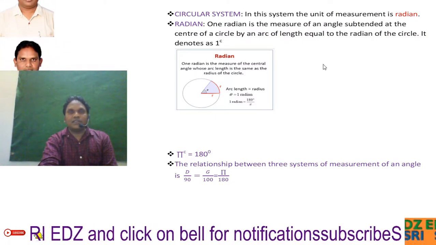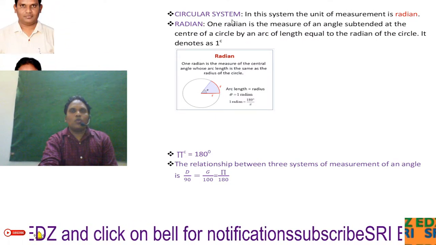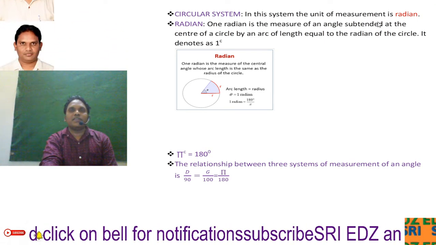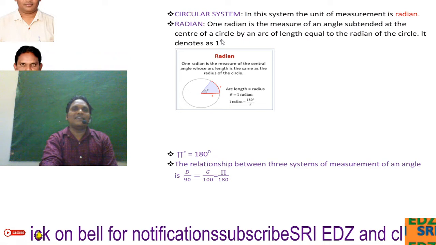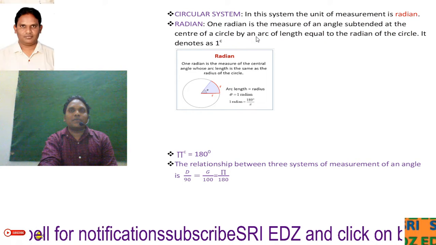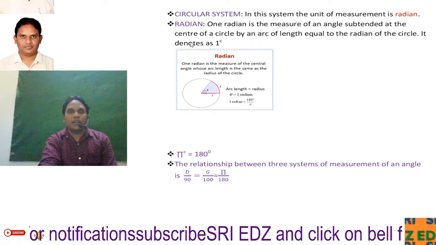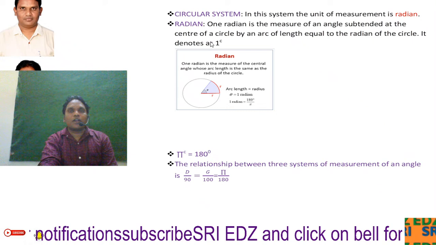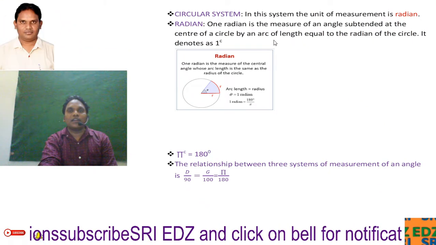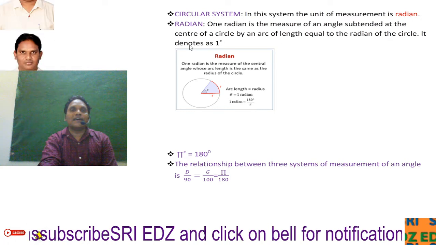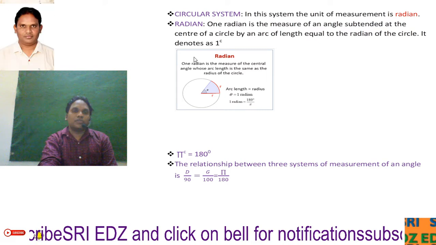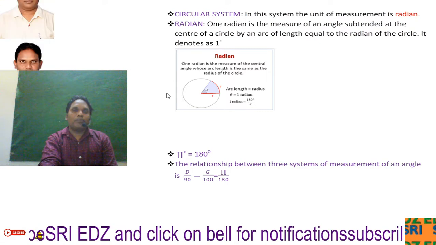Now we can see the circular system. This is also widely used in trigonometry. In this system, the unit of measure is the radian. 1 radian is the measure of an angle subtended at the center of a circle by an arc of length equal to the radius of the circle. It is denoted as 1 power c. You can observe the diagram here. So pi radians is equal to 180 degrees.